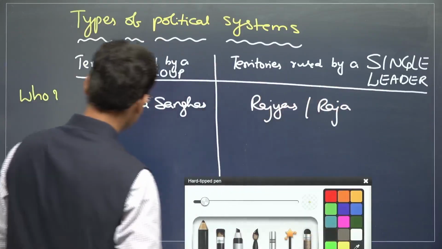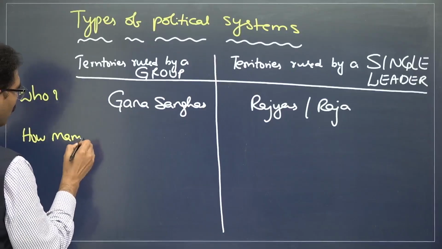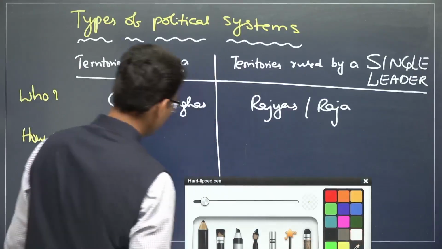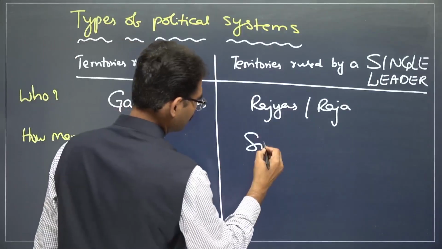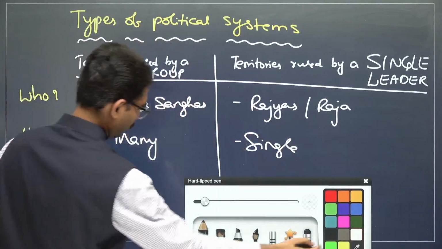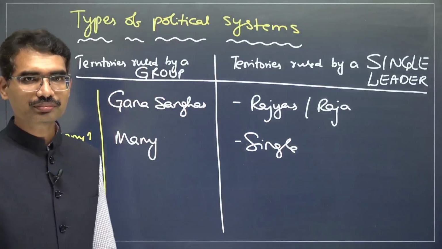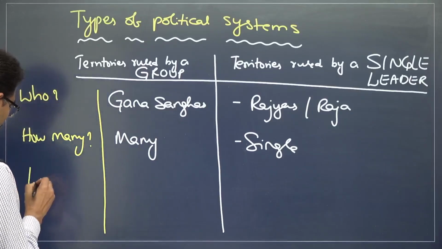How many rulers? How many people rule? Here many, and here single. This is one parameter. Now, loyalty.